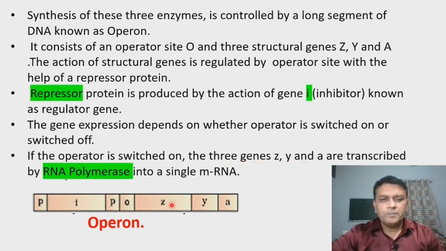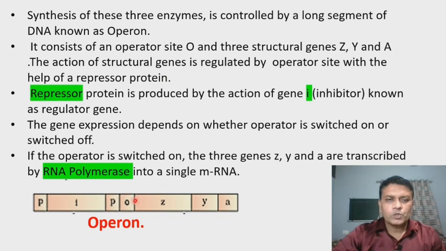So when the repressor protein produced by the I gene binds to the operator gene or operator site, then the three genes, Z, Y and A, are prevented from transcription by the help of this repressor protein.